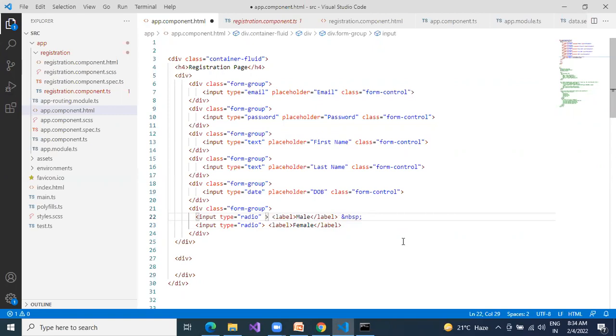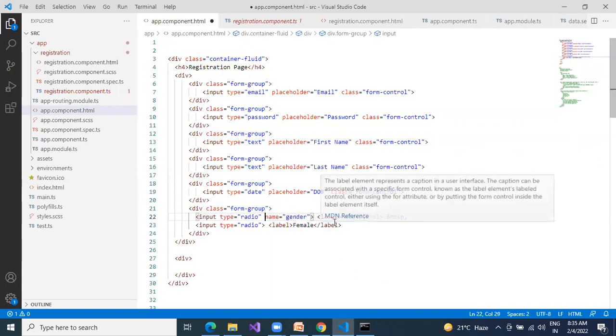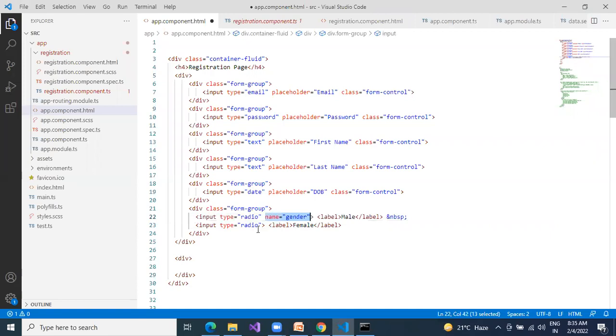In this case, we need to use one of the attributes, that is called the name attribute. Take it as a note, next point: radio button has a name attribute, which will give only one selection.